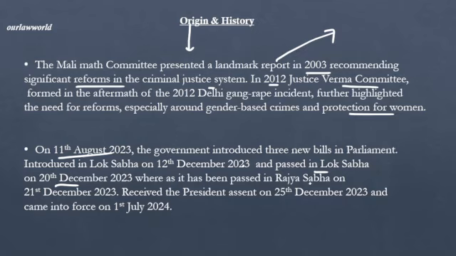They were passed in Rajya Sabha on 21st December 2023 and received the President's assent on 25th December 2023, and they finally came into force on 1st July 2024. Also, the law commissions play a very important role in introducing these new criminal laws.